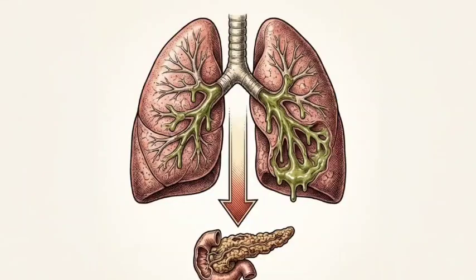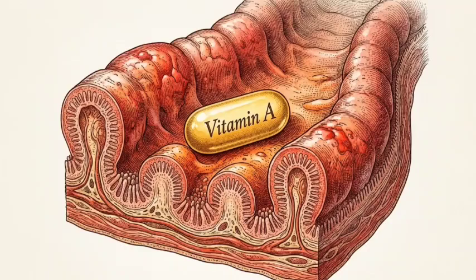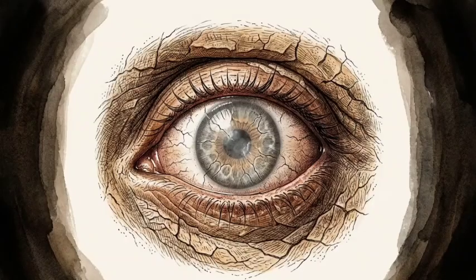In cystic fibrosis, a mutation in the CFTR gene impairs ion transport, causing thick mucosal secretions that eventually lead to secondary pancreatic insufficiency. That pancreatic failure severely limits the absorption of vitamin A in the gut. Clinically, this malabsorption cascades directly to the eye, presenting as xerophthalmia, extreme dry eye, and night blindness.